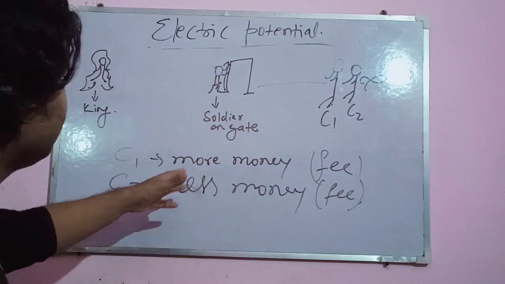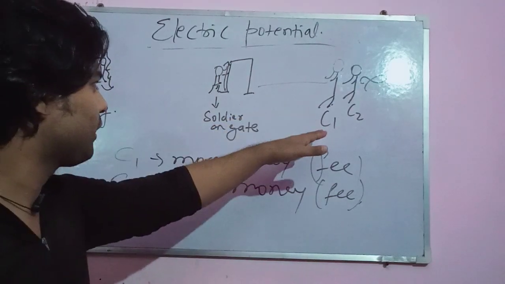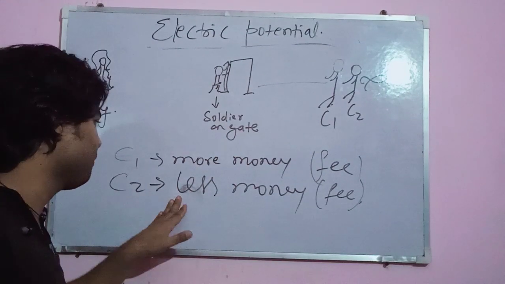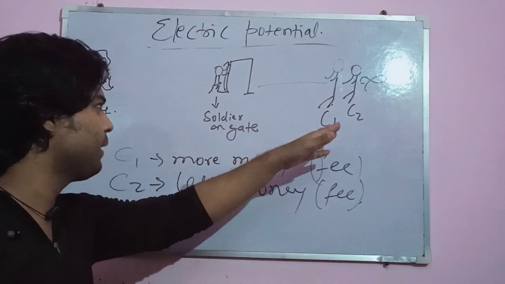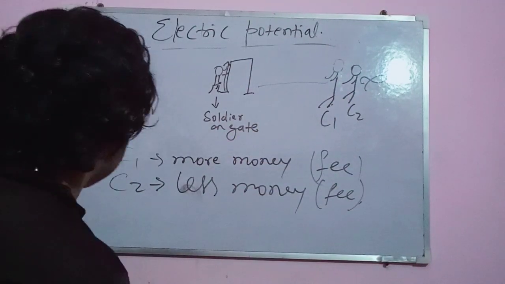But the striking feature is the ratio of the money paid by C1 to the number of complaints of C1, and the ratio of the money paid by C2 as fee to the soldier to the number of complaints of C2.